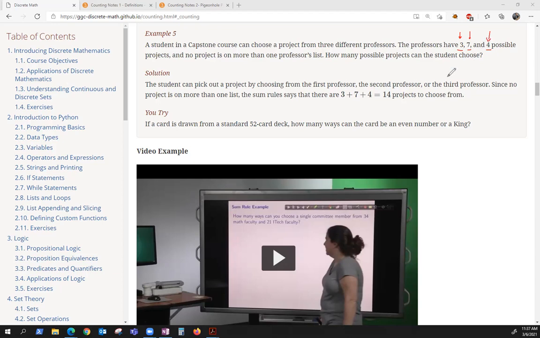Well, the students can choose to work with Professor 1 or Professor 2 or Professor 3. And since there's no project that's on more than one list, you just add them up. So 3 plus 7 plus 4 equals 14.